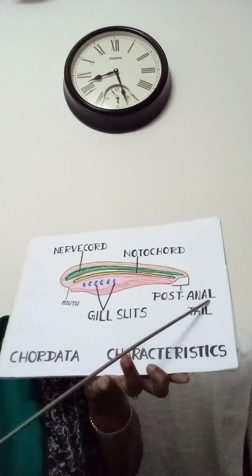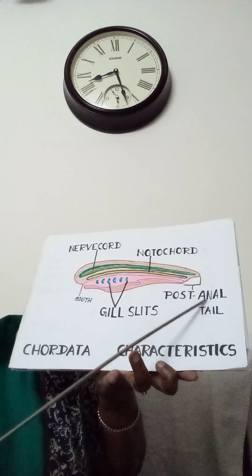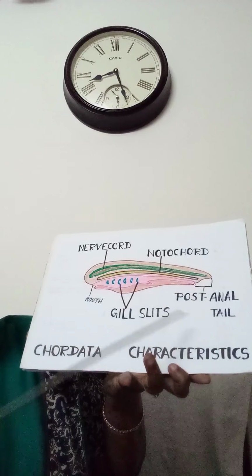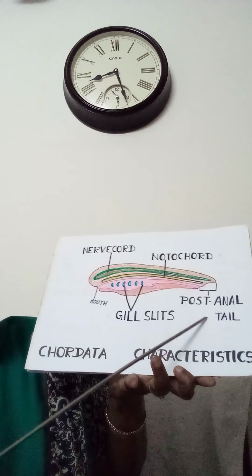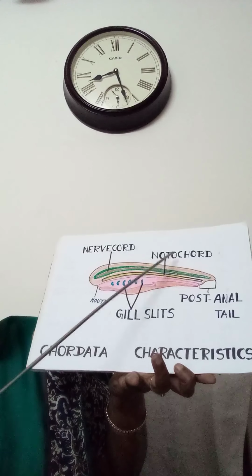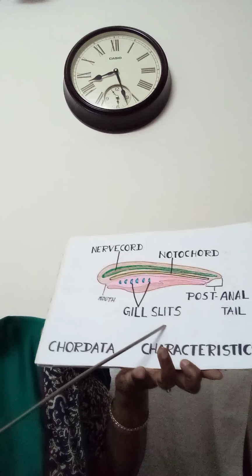This is the post-anal tail. So these are the important characters of chordata: nerve cord, notochord, post-anal tail, pharyngeal gill slits.